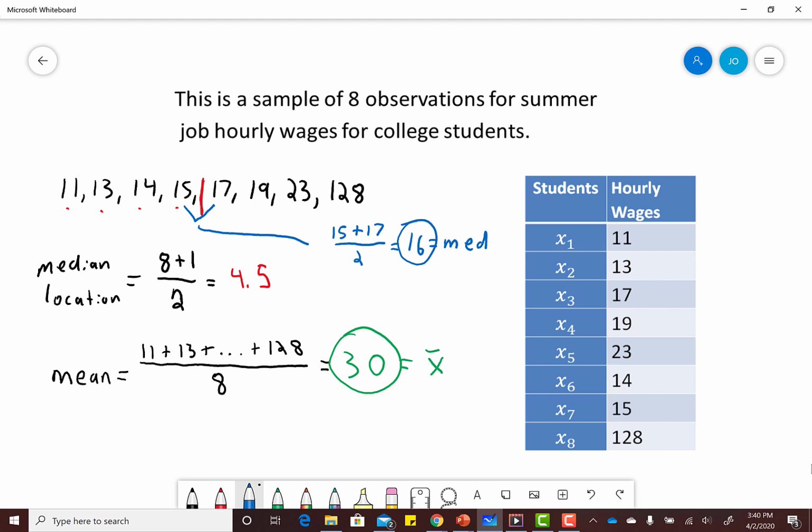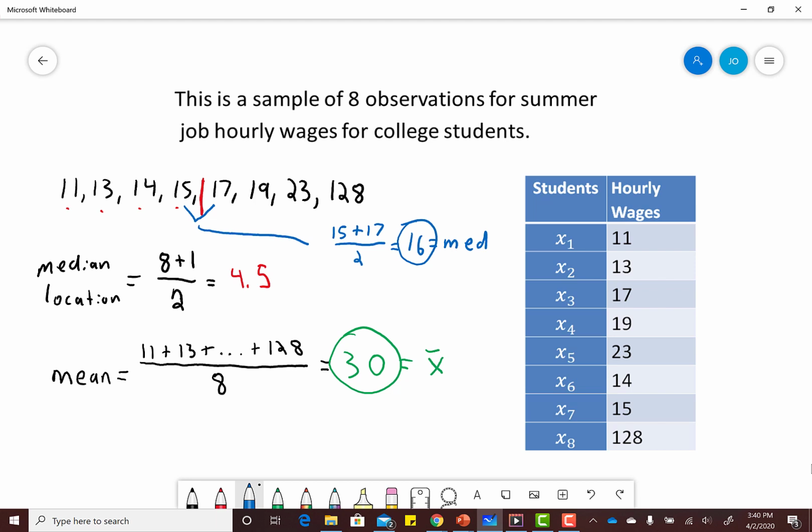Hopefully you've come to the conclusion that the mean is not doing a good job of representing a typical observation. Nobody makes around $30 an hour. The median, however, of 16 represents a typical observation. A lot of people seem to be making around $16 an hour. What's happening is this mean is being influenced strongly by that $128 an hour student.